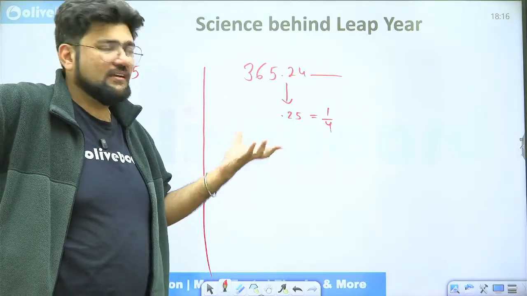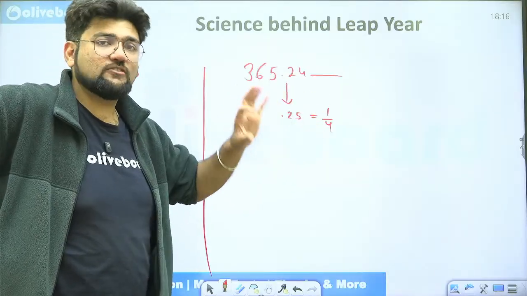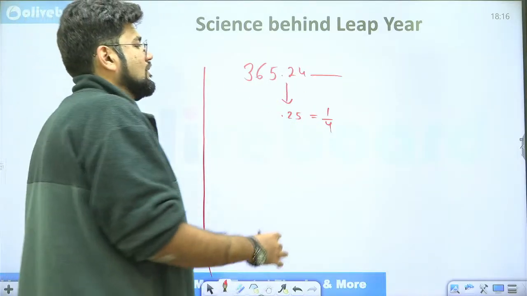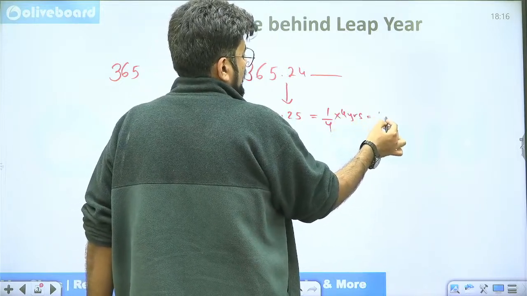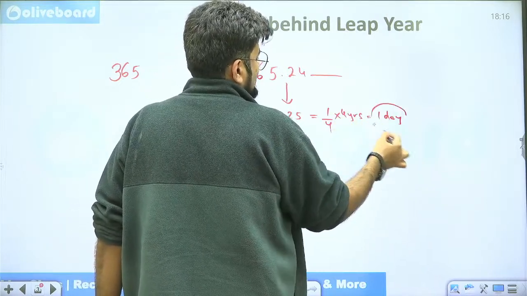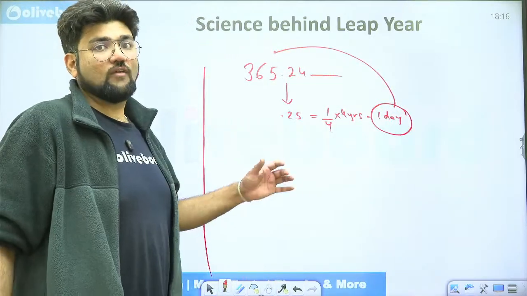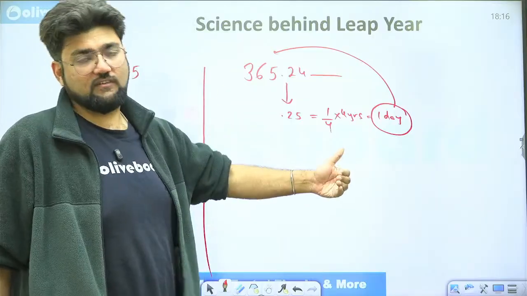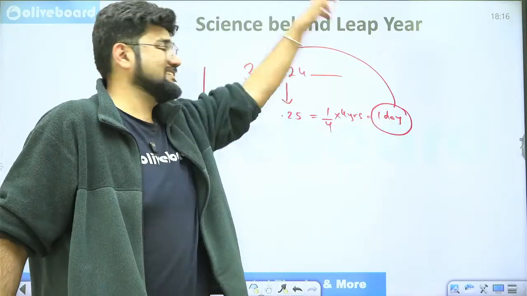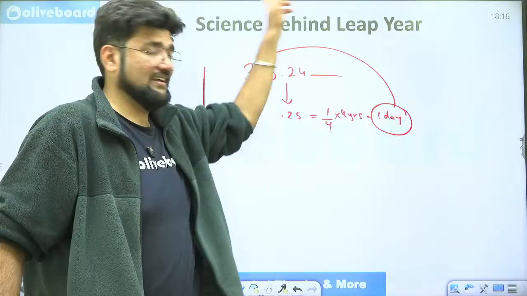So this is something less. This is something which you are not calculating. So what can we do? Let's do one thing. Let's multiply this by 4. So in every 4 years, we will have 1 extra day. And let's add this 1 extra day into our regular calendar. So after every 4 years, their calendar was normal only 365, 365, 365, but the 4th year became 366. Again 365, 365, 365, the 4th year became 366.